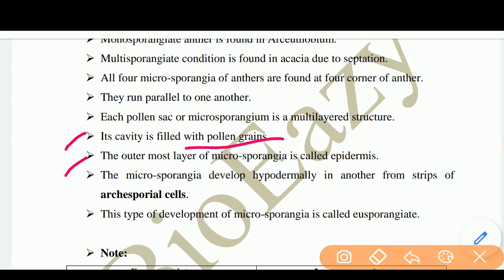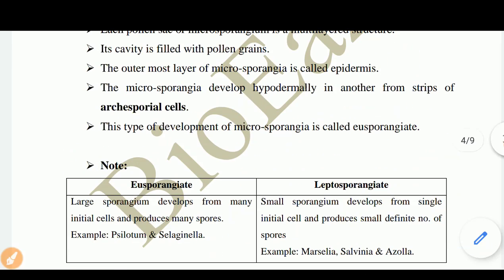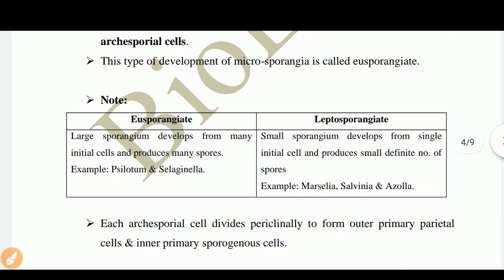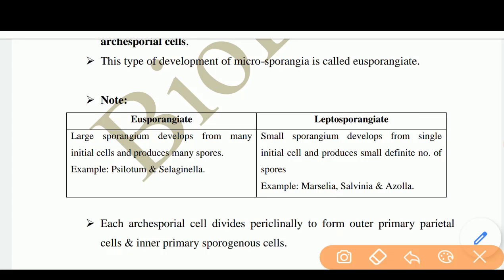The outermost layer of microsporangia is called epidermis. The microsporangia develop hypodermally, in the anther, from a strip of archesporial cells. This type of development of microsporangia is called eusporangiate. Now there is a difference between eusporangiate and leptosporangiate.